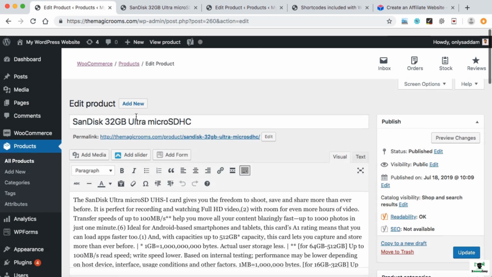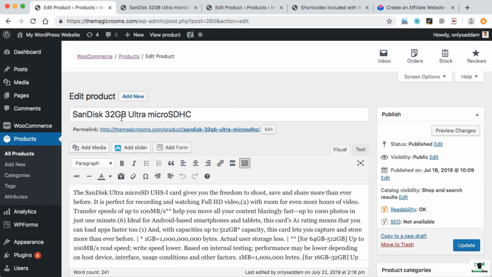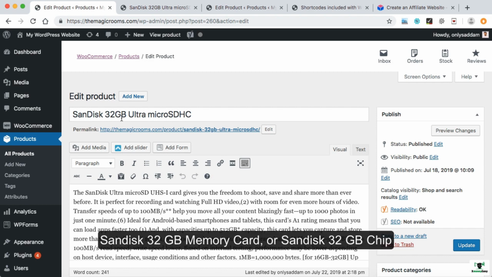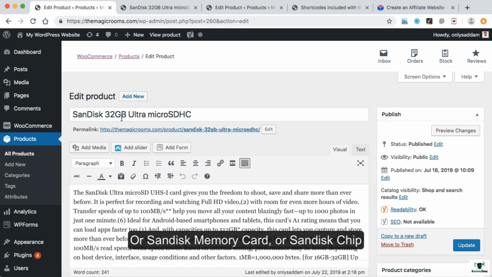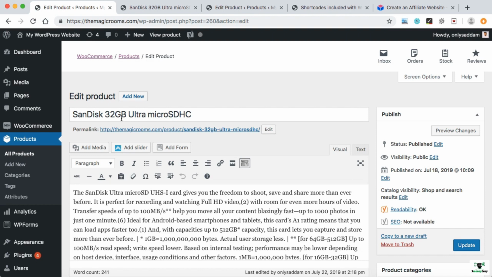Now this product is regarding the SanDisk 32 GB memory card. It means the keywords would be something like SanDisk 32 GB memory card, or SanDisk 32 GB chip, or SanDisk memory card, or SanDisk chip. These types of relevant keywords would be better for us to target so that this product will rank up on Google. So firstly, let's go ahead and check out the search volume.